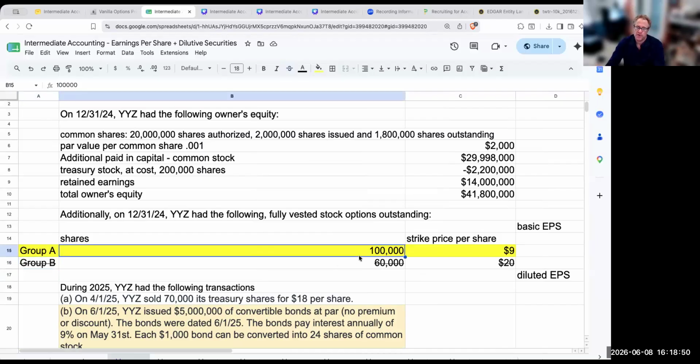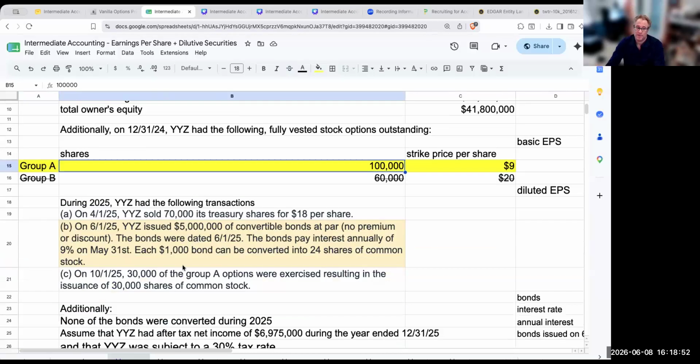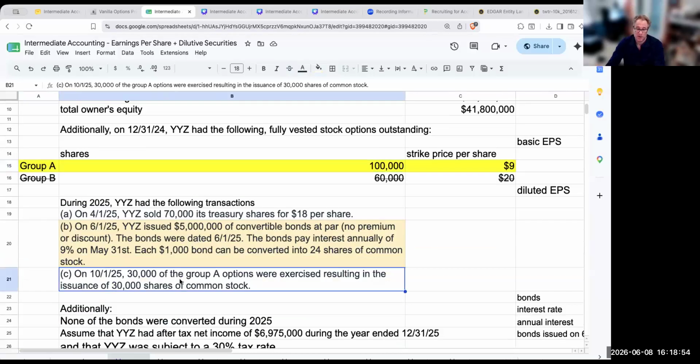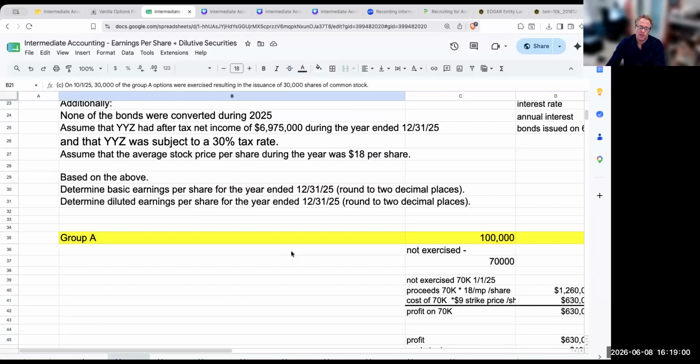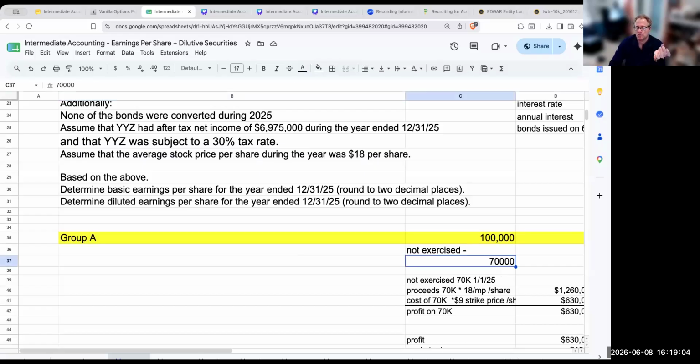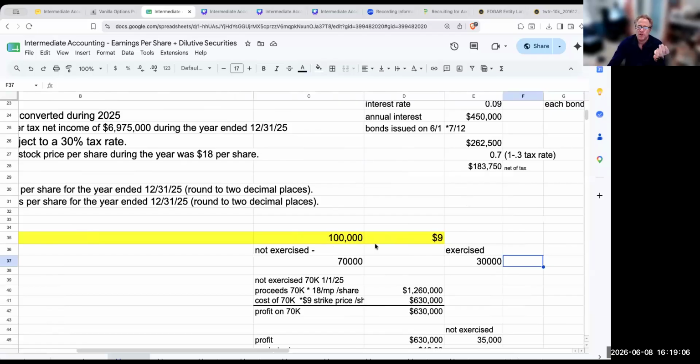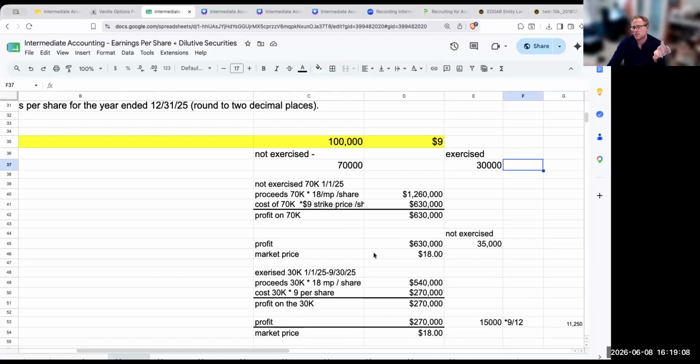Why did I split this up? Because it told me that 30,000 of the Group A shares were exercised, resulting in the issuance of 30,000 shares of common stock. So of that 100,000, 70,000 was outstanding for the full year, and then 30,000 was just for those first 9 months. That period of time they were not exercised.